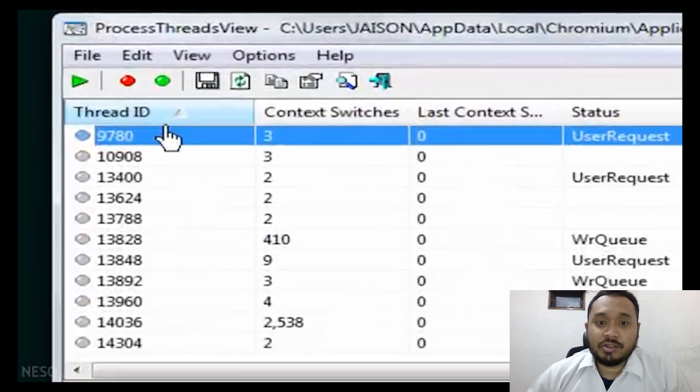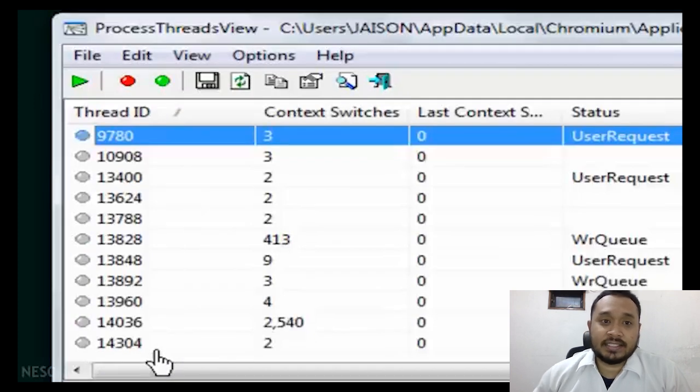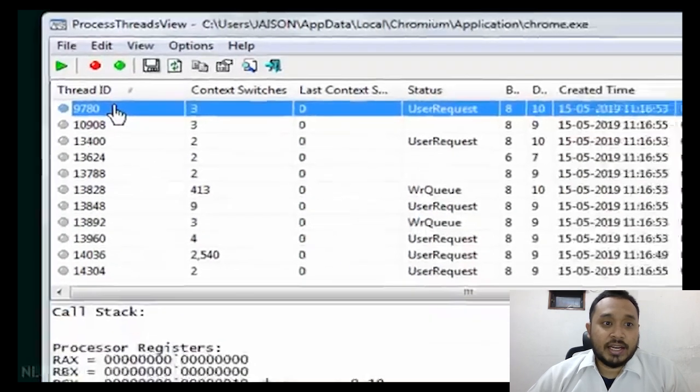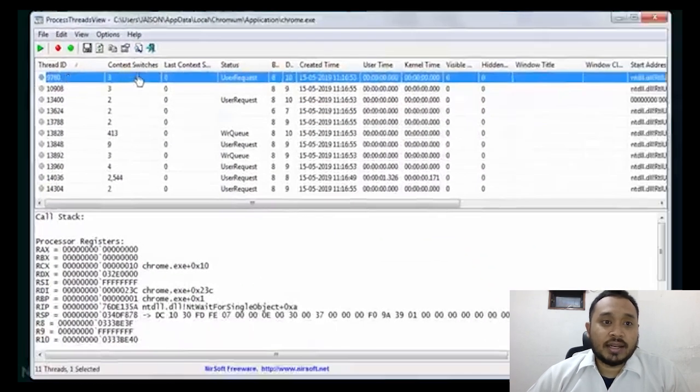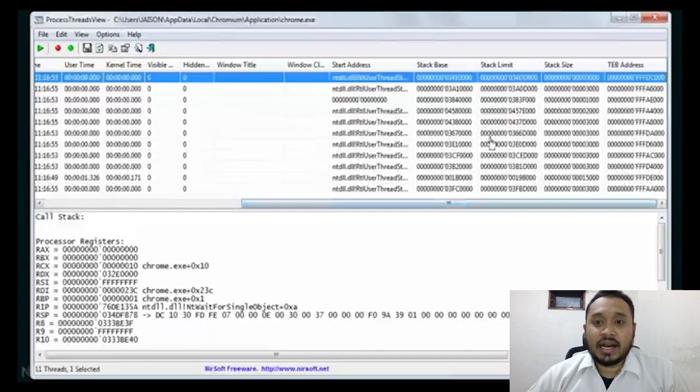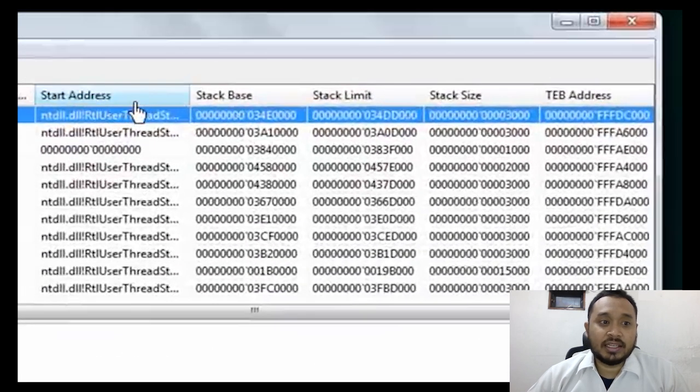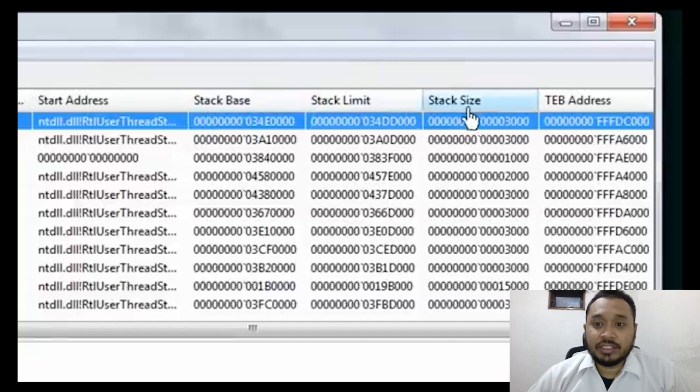Now if you want to see the threads associated with it, I will click, and there are some details on the threads populated here. Many threads are associated with a single chrome.exe. Every thread contains a thread ID, the context switch and the last context switch, then the status, and also the created time, user time, and kernel time. We also have the stack start, stack limit, and stack size. This is all the content in every thread processed in our system.